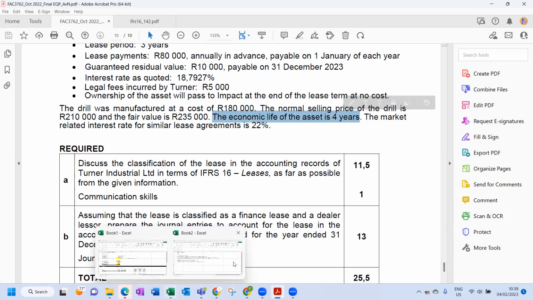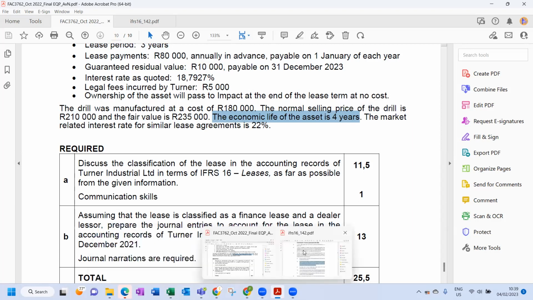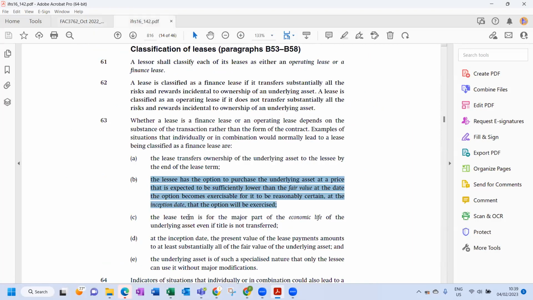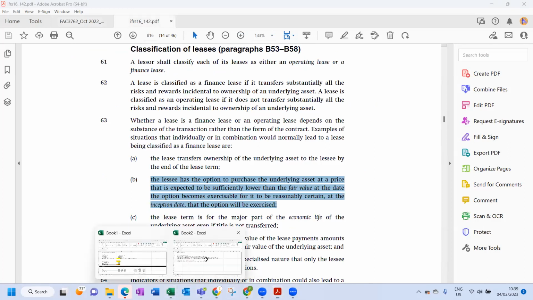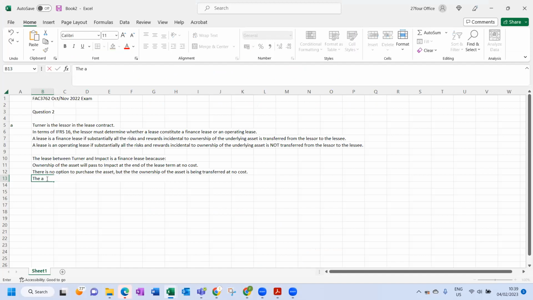Okay, so then we will say, if we go back, what the standard says for the major part of the economic life. Okay, so we will say the lease term of the underlying asset is 3 years while its economic life is 4 years.